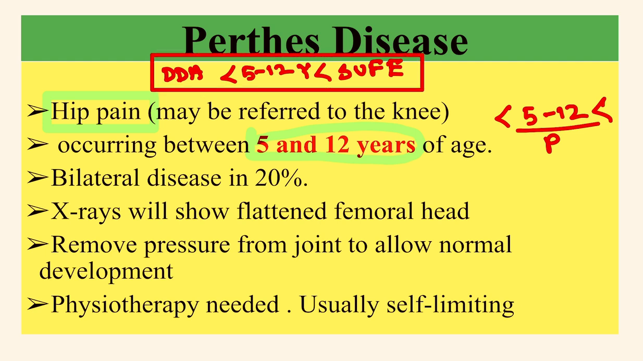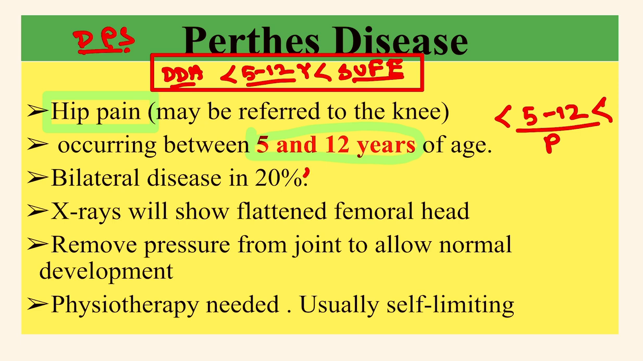So this line is very important to answer this type of question, and usually it is age dependent. That means when the age is below 5 years, usually the diagnosis is DDH. When it is 5 to 12, it is Perthes disease, and when it is more than 12 years, it is usually SUFE. The mnemonic is DPS: D for DDH, P for Perthes, and S for SUFE.